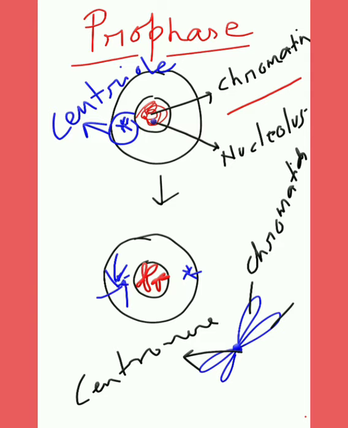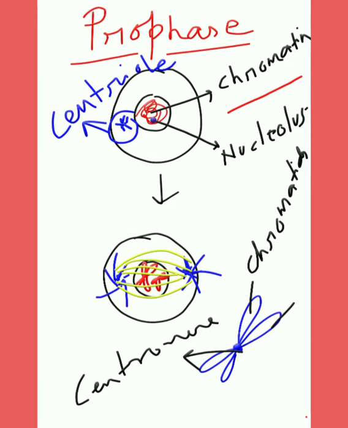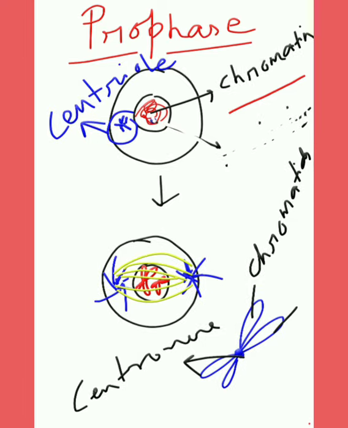So these are known as aster rays. Spindle fibers appear between the daughter centrioles like this. And in this stage, the nucleolus begins to disappear as well, and even the nuclear membrane disappears.